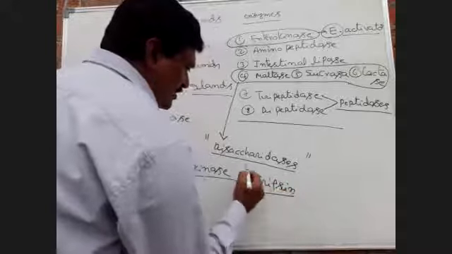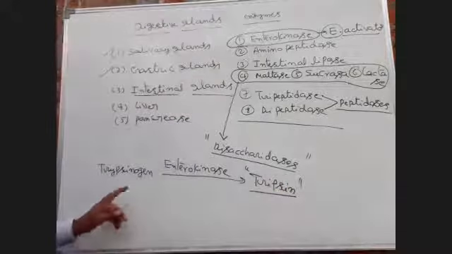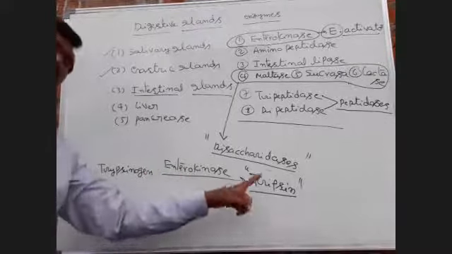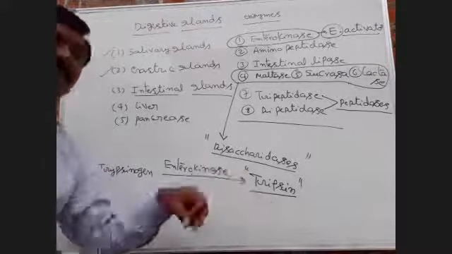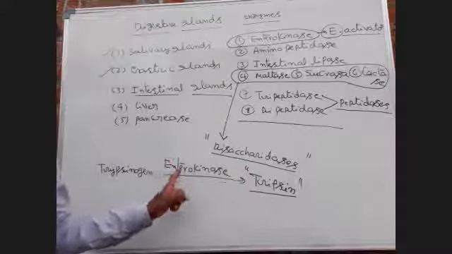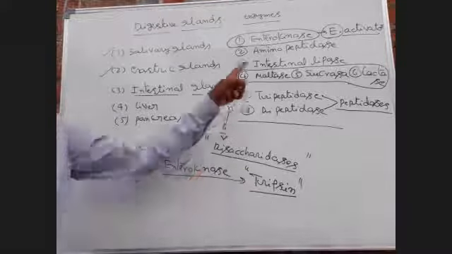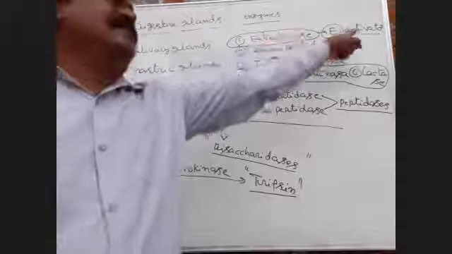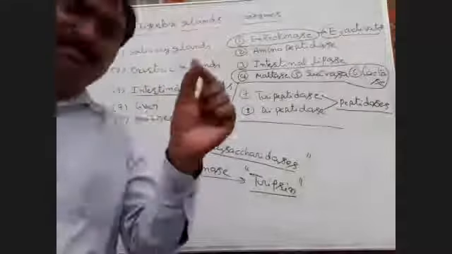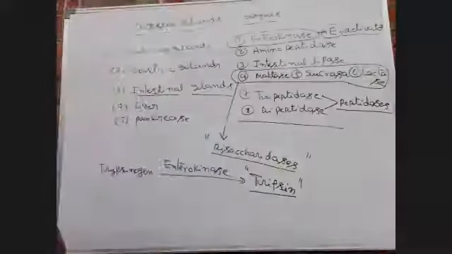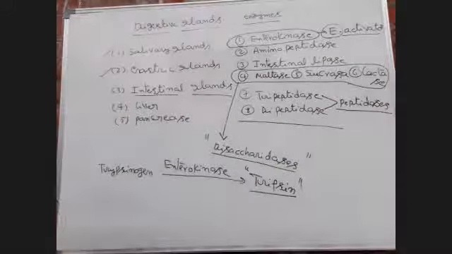This is most important bit. Enterokinase converts the trypsinogen into trypsin. Okay. So enterokinase acts as an enzyme activator. This is most important bit, remember it. So this is over the intestinal gland.